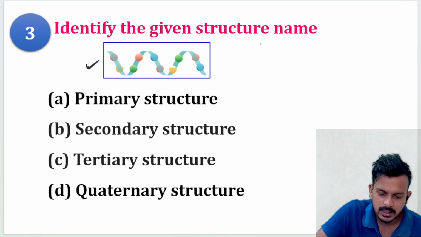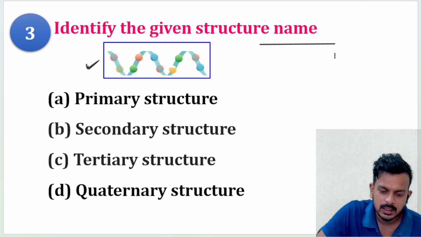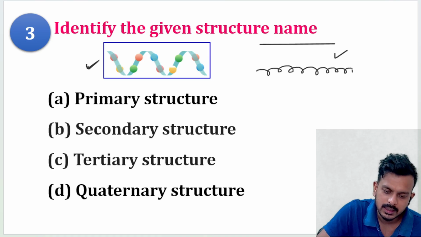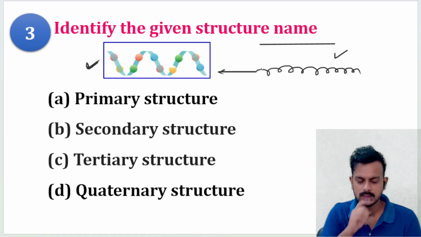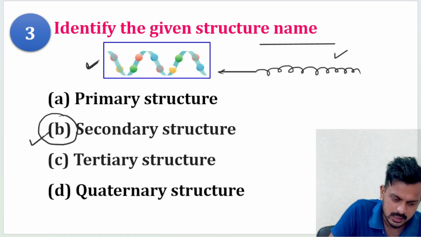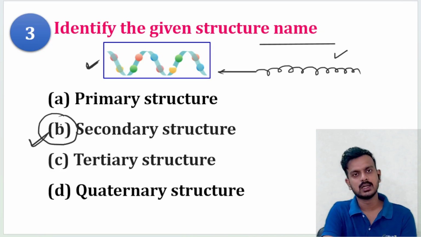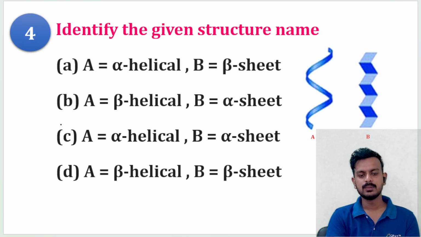If the structure is like this, then I told you it is a linear one. If it is twisted, then I told you it is secondary. Is this structure matching or not? Tell me. This is a twisted one, so that's why it is a secondary structure of the protein. Next question. Identify the given structure name.